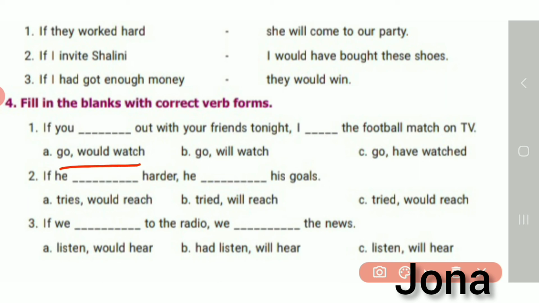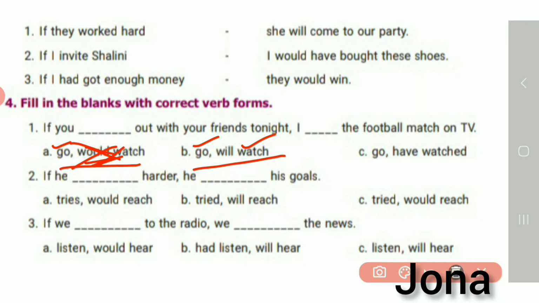Here "go and would match". If it is present tense, here also it must be present only, isn't it? So if it is given "go", here "will watch" only should come, but "would match" is wrong. And then look at this one. If it is "go, will watch", this is the correct match here. So we can have this answer as "go". If you go out with your friends tonight, I will watch the football match on TV.